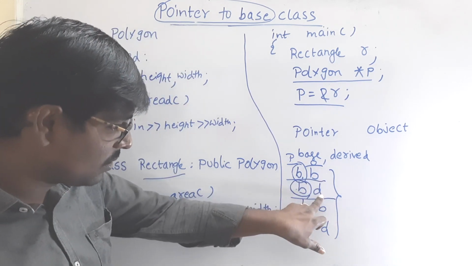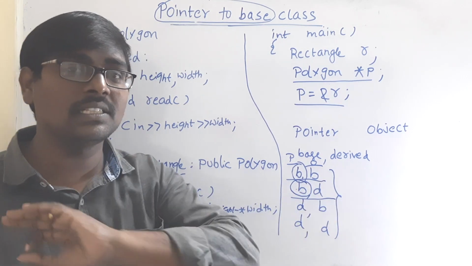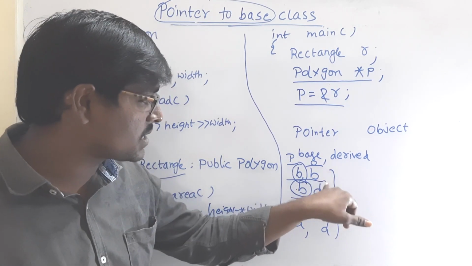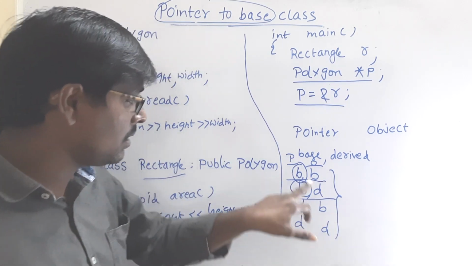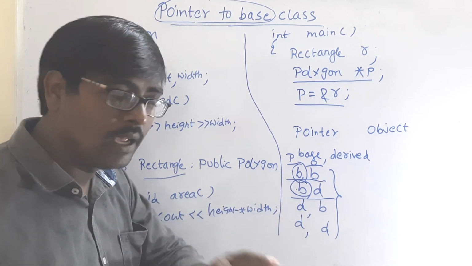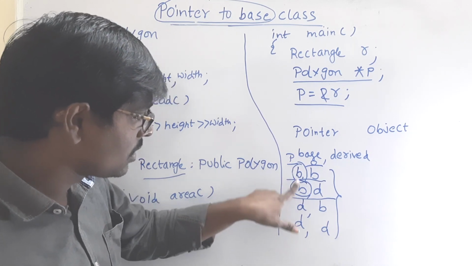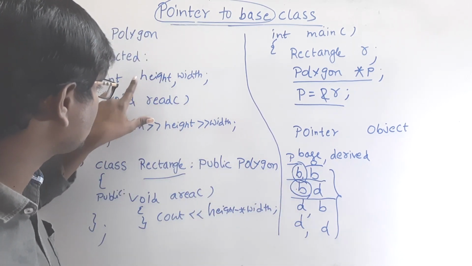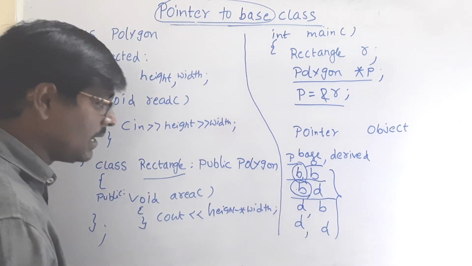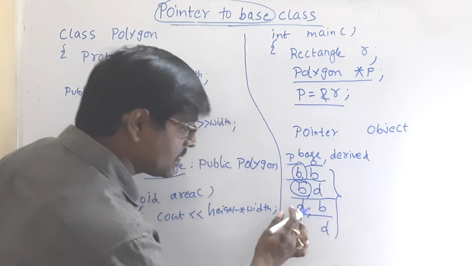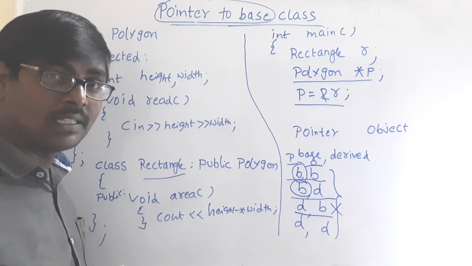What is the scenario? Whether the object is base class or derived class, that is not a constraint. By default, it depends on the pointer. So the pointer is base class, so obviously we can access the members of the base class. Now here the pointer is derived class and the object is base class. This is not possible, that means incompatible.